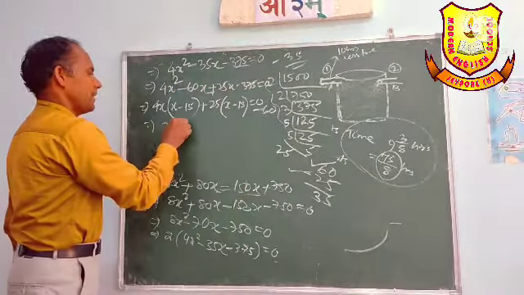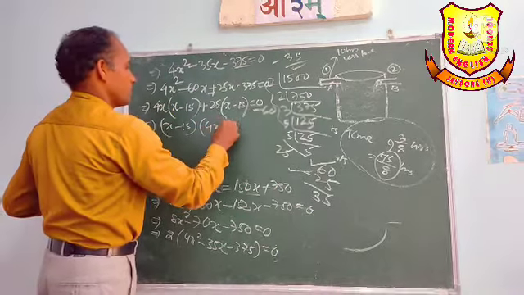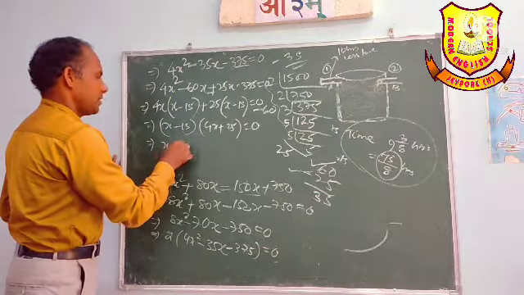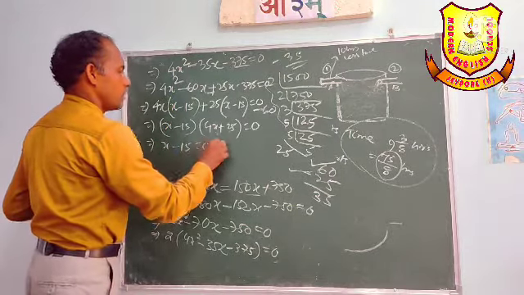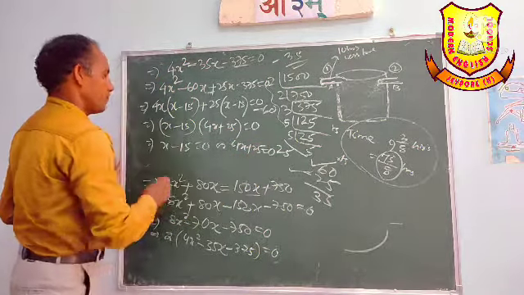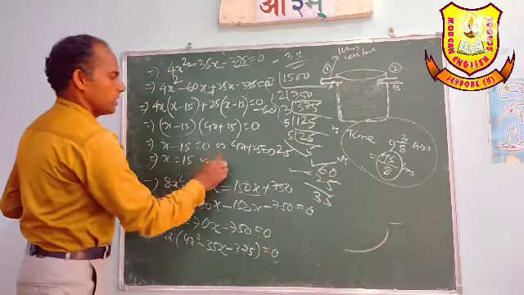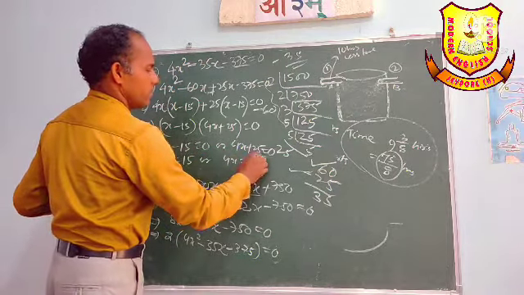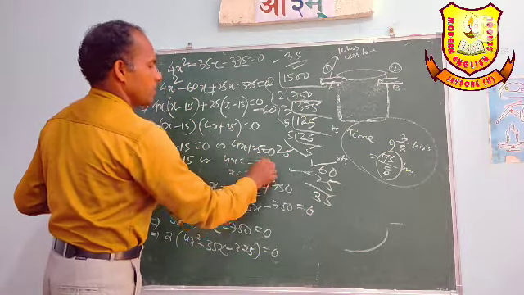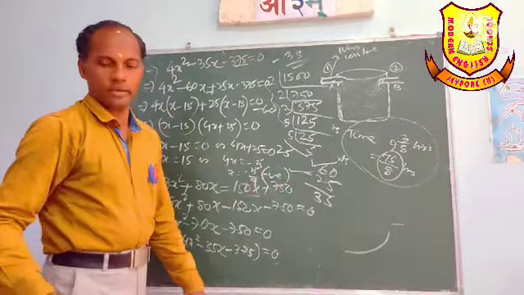Implies x minus 15 whole into 4x plus 25 equal to 0. So x minus 15 equal to 0 or 4x plus 25 equal to 0. Implies x equal to 15 or 4x equal to minus 25, x equal to minus 25 by 4, which is negative and is neglected.